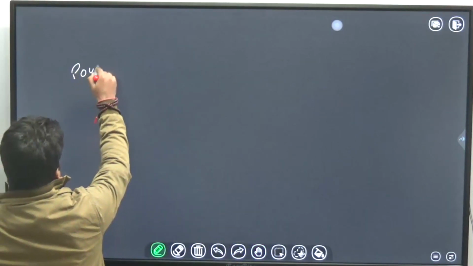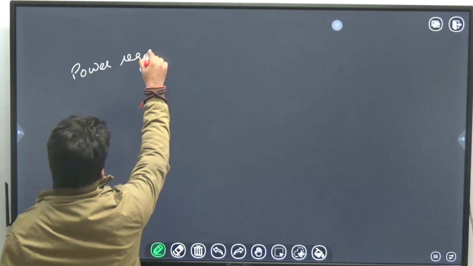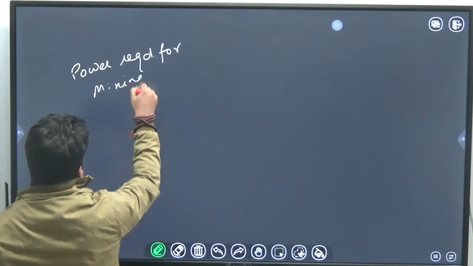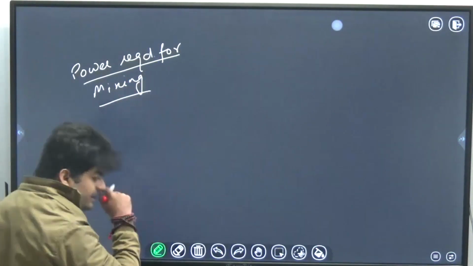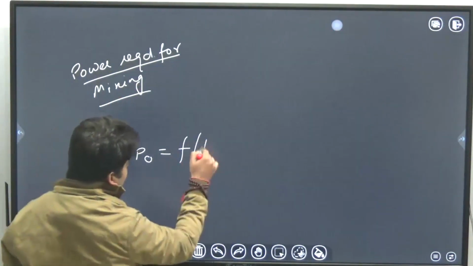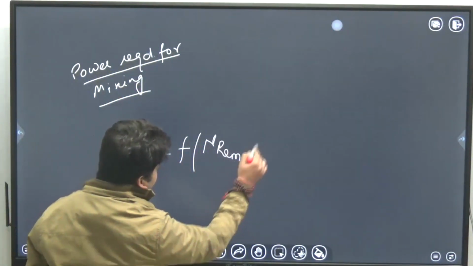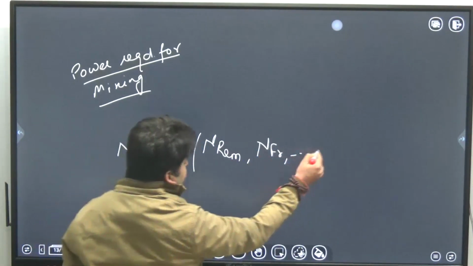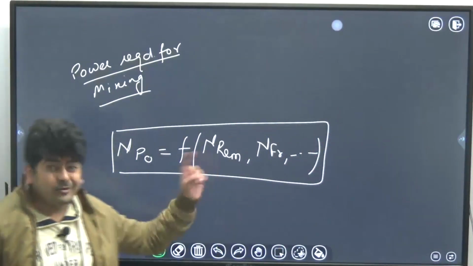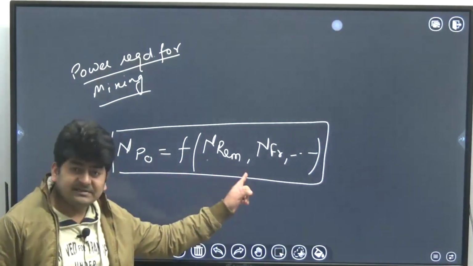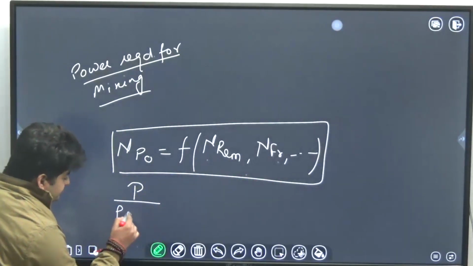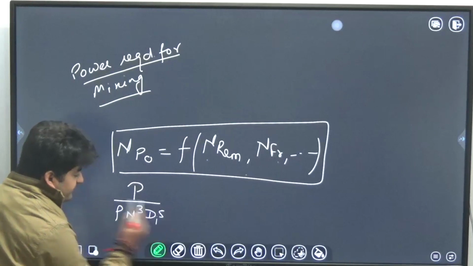The important thing here is power required for mixing. And power required for mixing here we can calculate with the help of a correlation, that is between power number as a function of Reynolds number of mixing, Froude number, and so on, some other parameters. This is not Reynolds number only, this is Reynolds number of mixing, Froude number. Okay, power number is defined as P over rho N cubed di to the power 5.